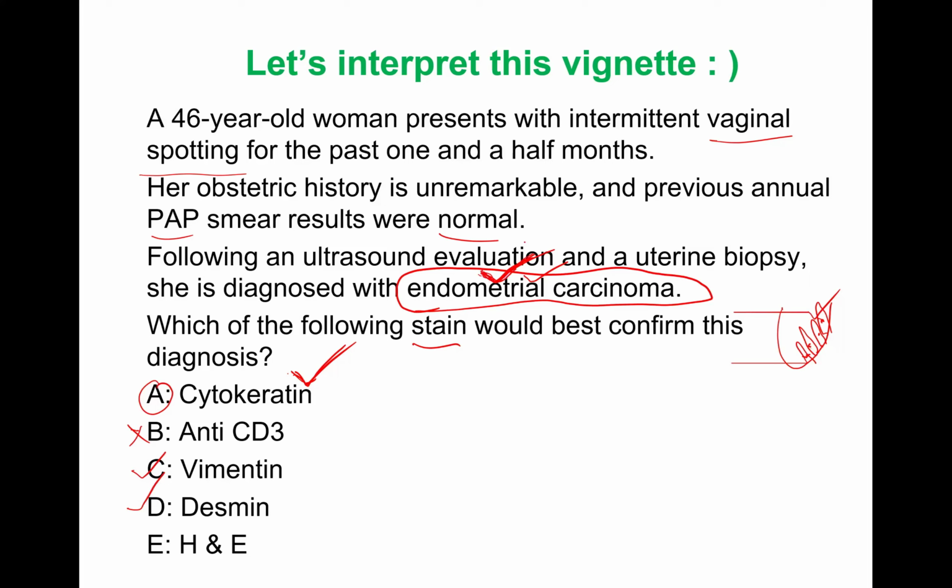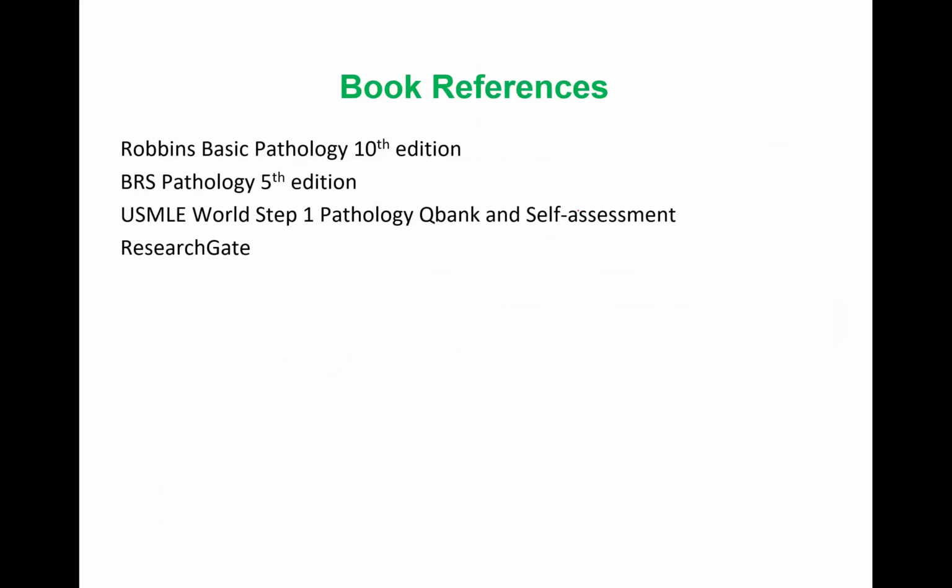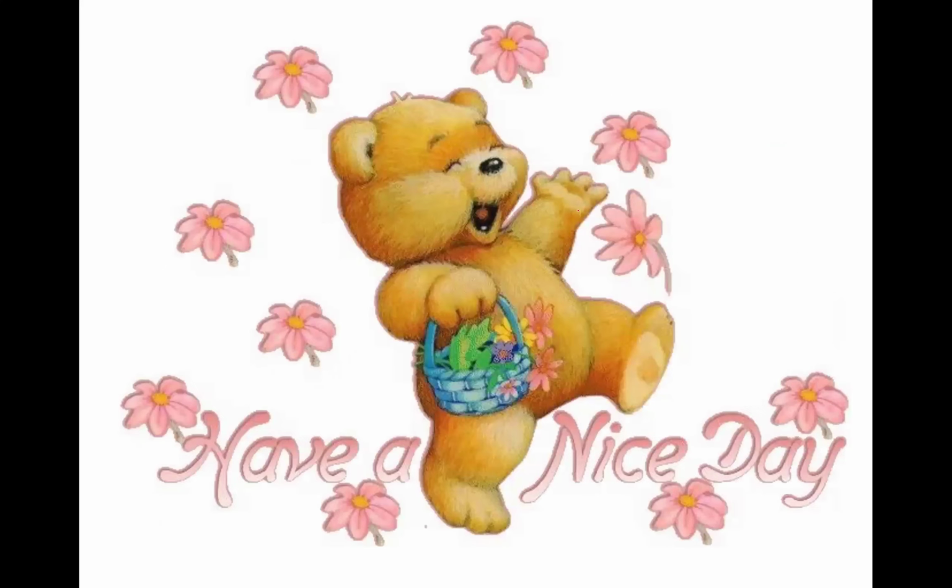These are epithelial cells, right? And H&E is not a specific stain, it's a common, standard gold standard stain that stains all epithelial and mesenchymal cells. So a specific stain is cytokeratin that stains these endometrial epithelial cells. Good. So these are the book references.